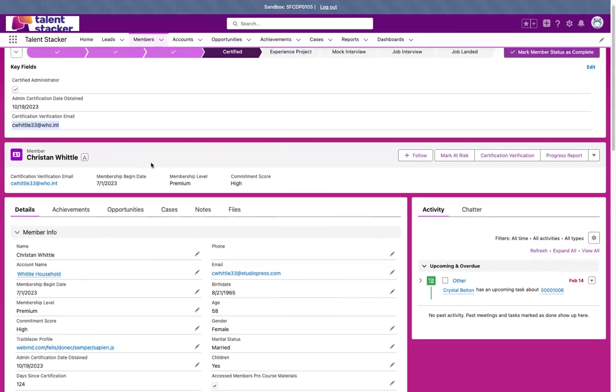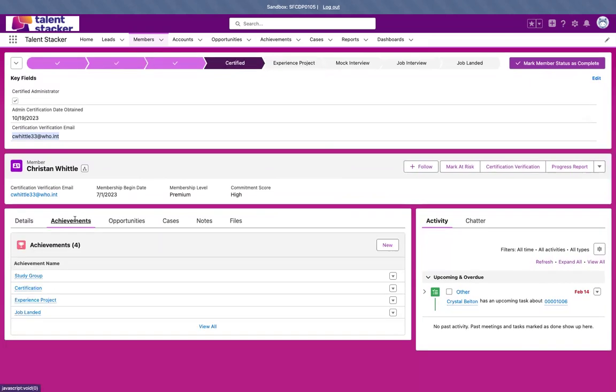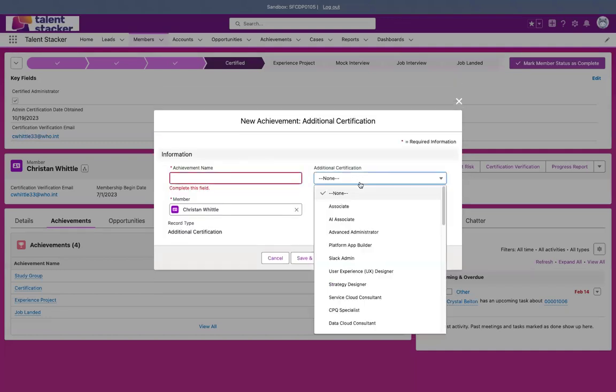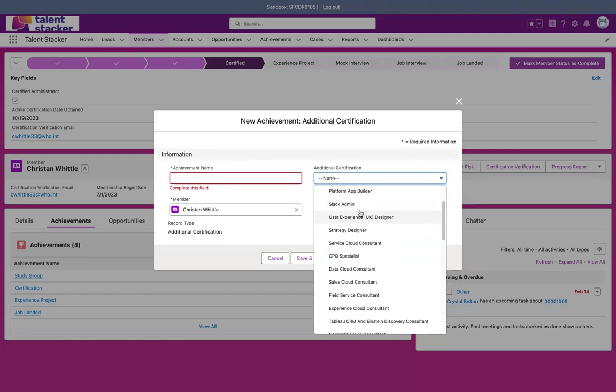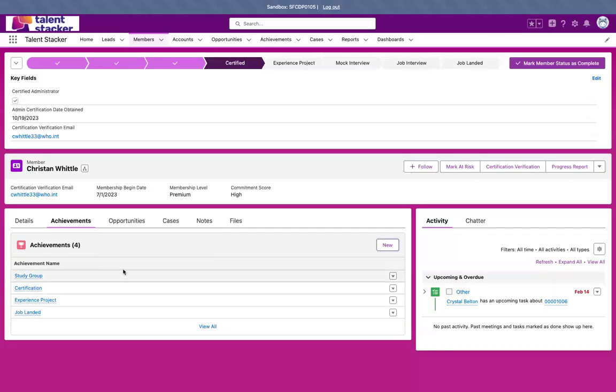Moving on over to the next step on this path, once the member is marked as certified and they've completed that, there's actually another option to mark them as certified in another area. So say they've got a different achievement that's not just the administrator certification. Say we want to acknowledge that they gained an additional certification, and let's give them the Slack admin certification. You would fill that in, select said date, and save that as an achievement on their member record.